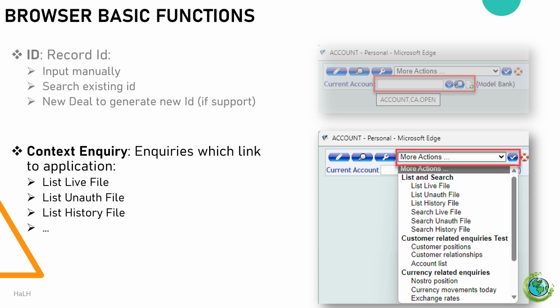List history file: the list history file inquiry displays historical records for a given table. It captures changes over time, allowing you to track modifications. In some other inquiries, you can customize to add new context inquiries.